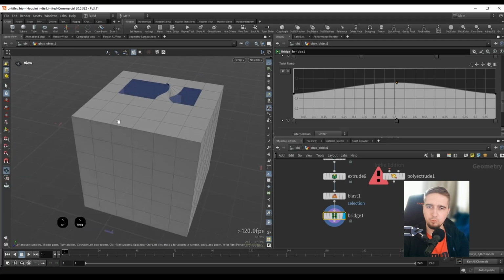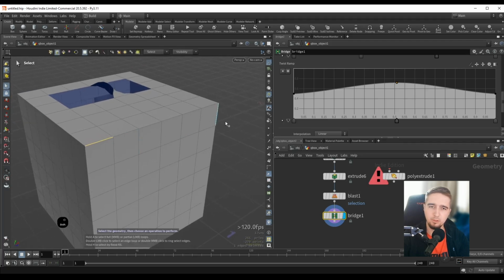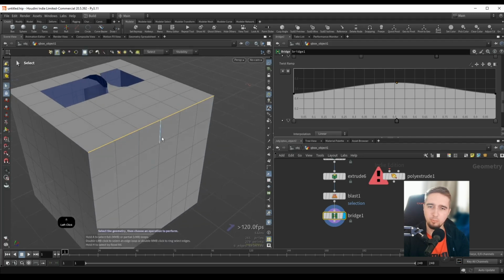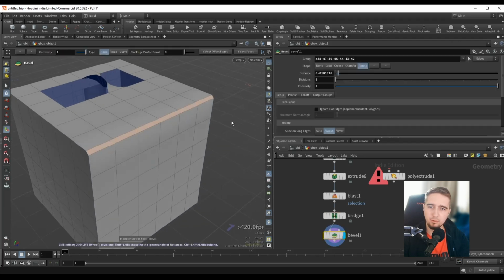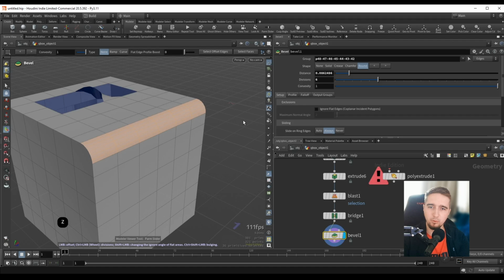We can of course also do a bevel. So I can select an edge over here, and if I hold down Shift A and select the edge at the end, we can select this entire loop. And if I do Shift B, we can go ahead and click drag inside the viewport to adjust the width of this bevel. So again, here we also have the palm slider. So I will hold down Z and I will move to the right to increase the divisions.